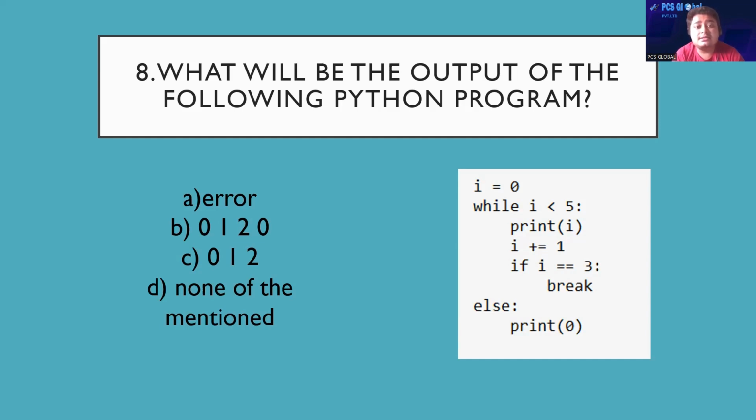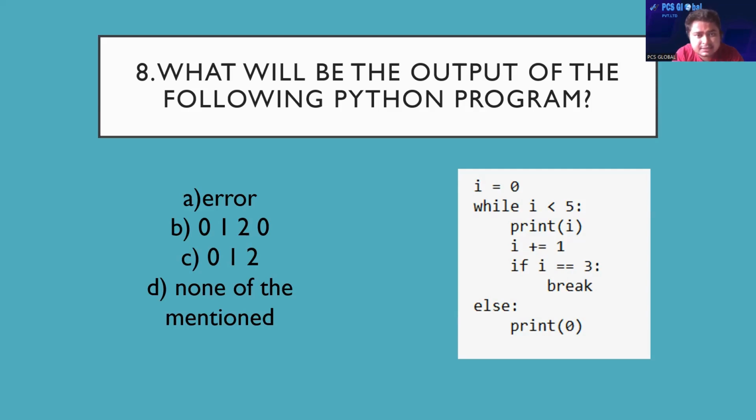Now again it will increase the value of i: i = i + 1 means i = 1 + 1, so i = 2. Again going to the top, checking while i < 5, is 2 less than 5?